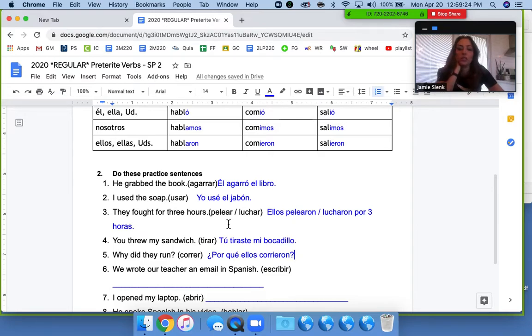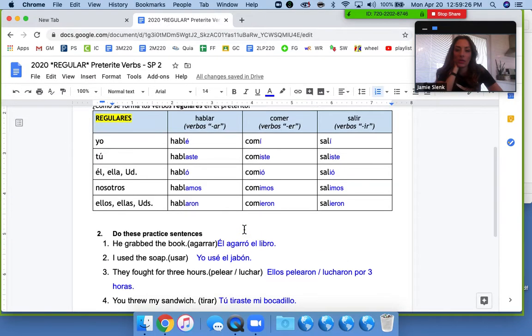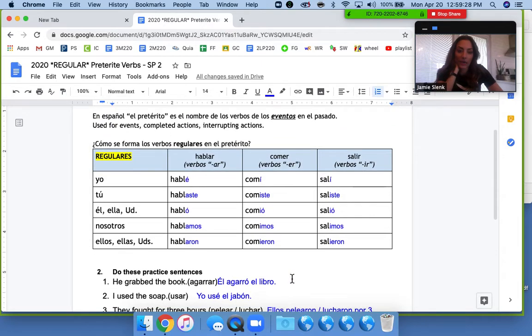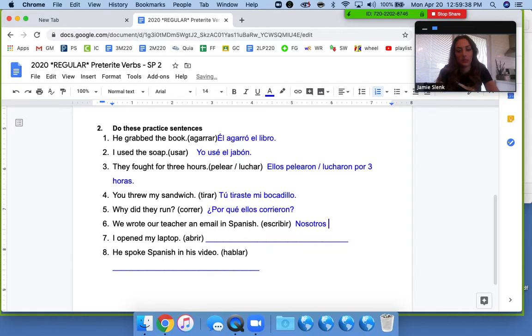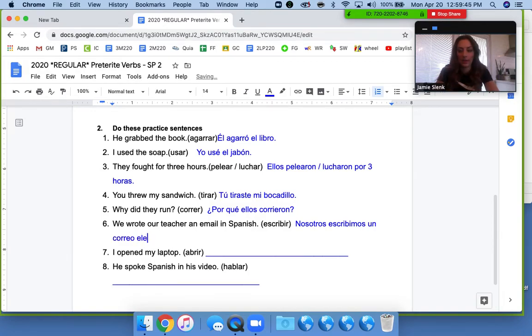We wrote our teacher an email in Spanish. Okay, so escribir is an IR verb, and our ending for IR up here is imos. So nosotros escribimos un correo electrónico a nuestra maestra. We wrote an email to our teacher in Spanish.